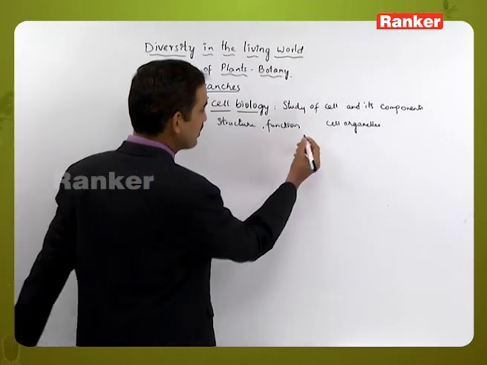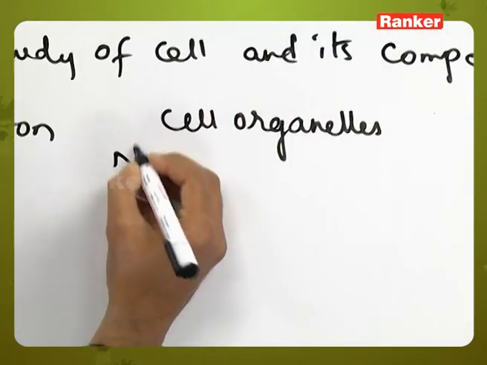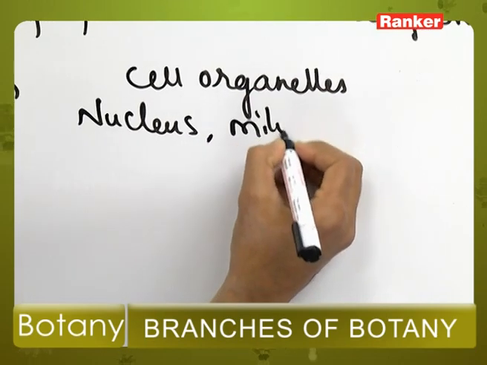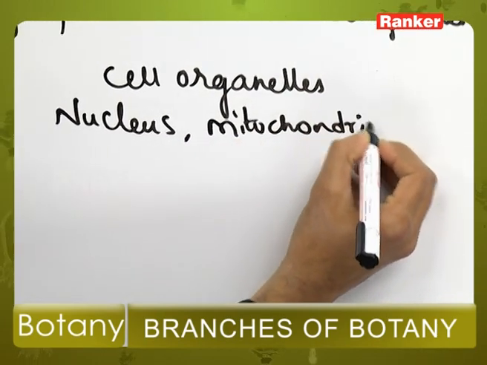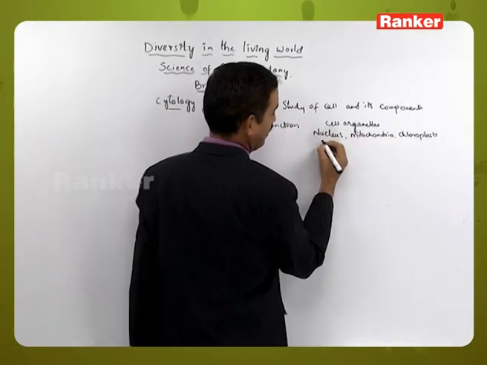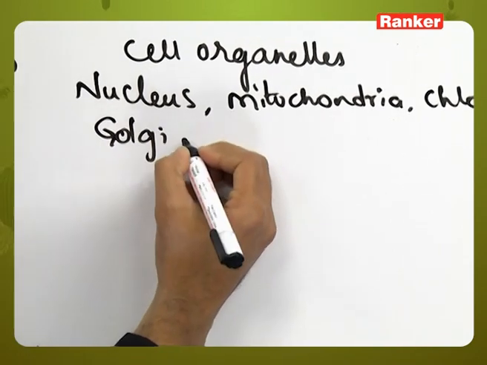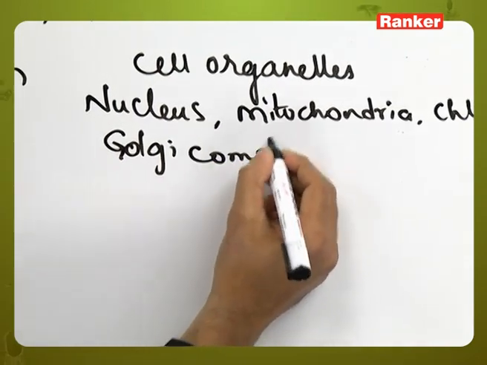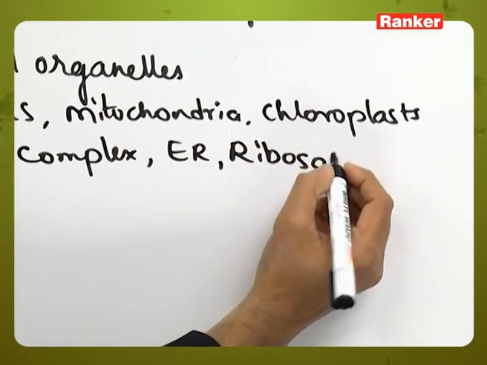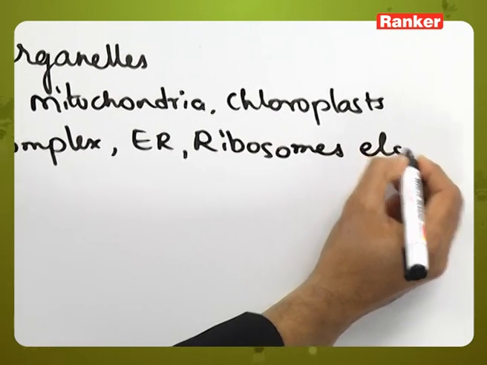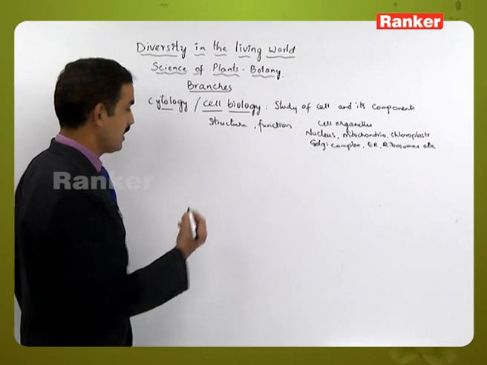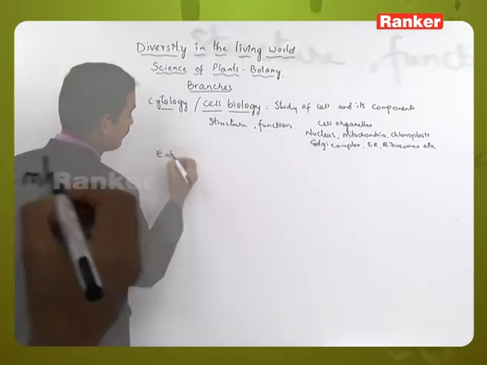So here it also includes the study of all cell organelles, including the nucleus, mitochondria, chloroplast, that is plastids, Golgi complex, endoplasmic reticulum, ribosomes. So likewise, whatever cell organelles are present, the study of all of this is part of cell biology. Next one is embryology.